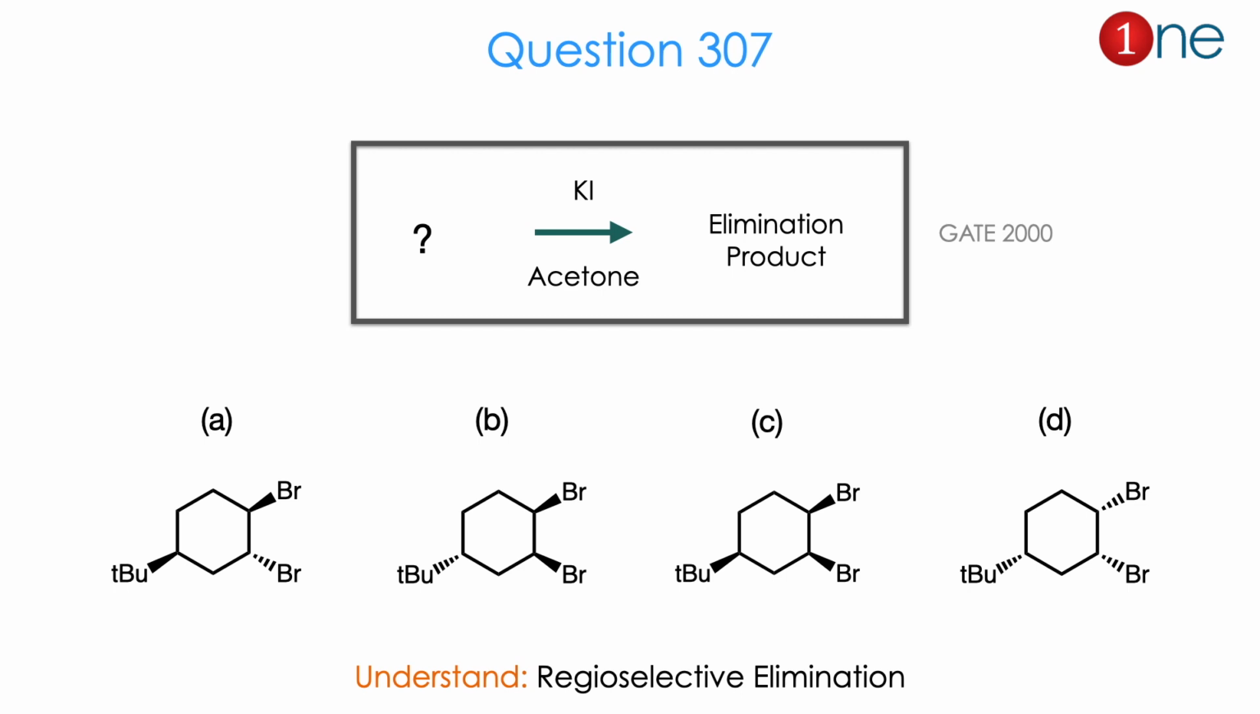Bromines in anti position, bromines in syn position. Whether the 2 bromines are syn to the tertiary butyl or trans to the tertiary butyl. There are 4 different cyclohexane moieties with different stereochemistry. So you have to find which one will easily undergo elimination. From the question of starting material for elimination and 4 different options, you might realize the question is really about regioselective elimination of 2 bromines there. The answer is A. Let us see how.